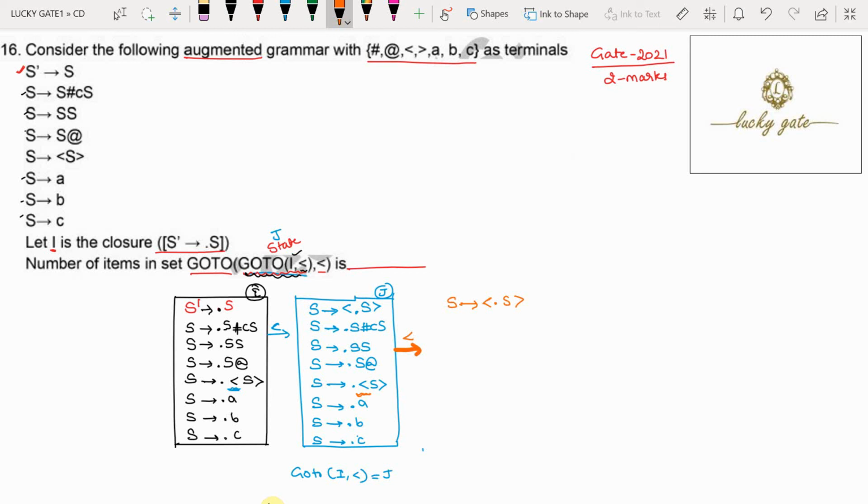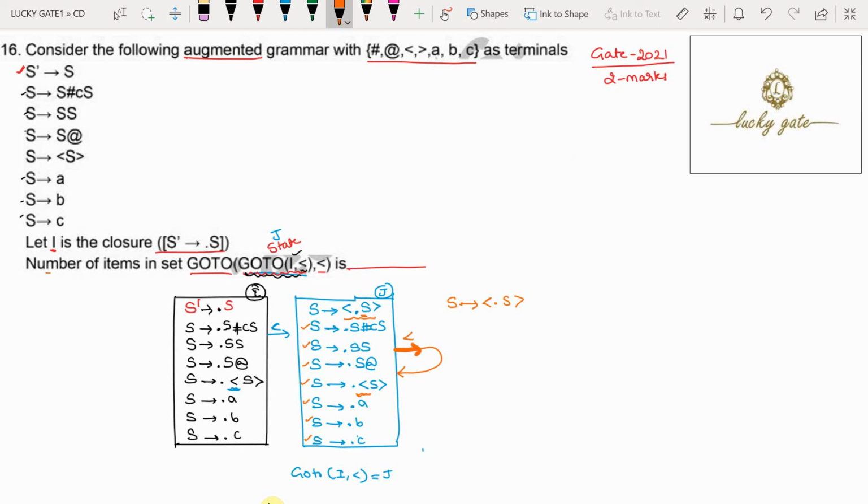Now observe friends, this is the first item in the Jth state. Because dot S is there, we have to write again all the S productions. How many S productions are there? 7 S productions, means all the 7 S productions you need to write. It means you are going to get the same state J again on the input lesser.